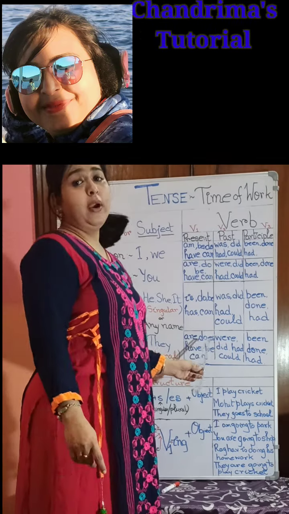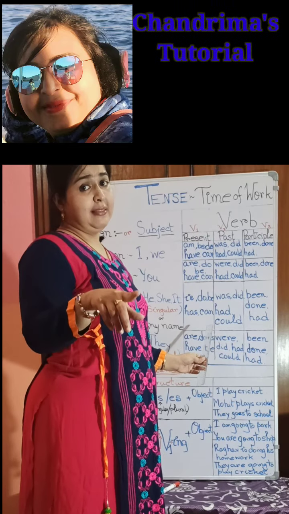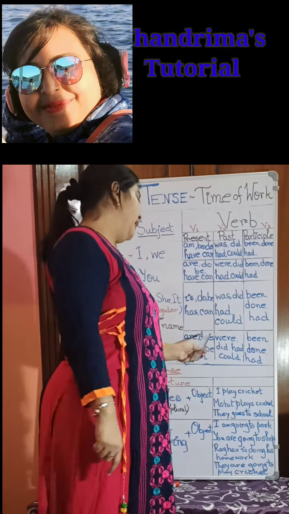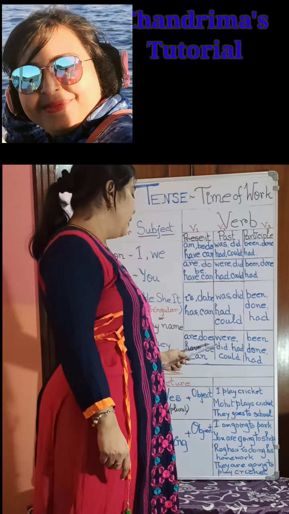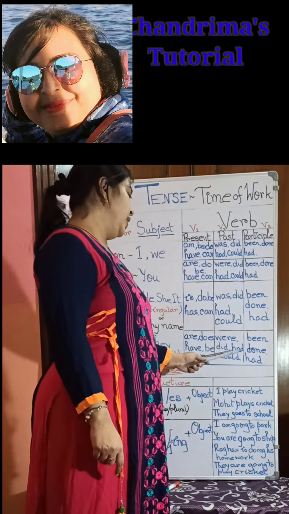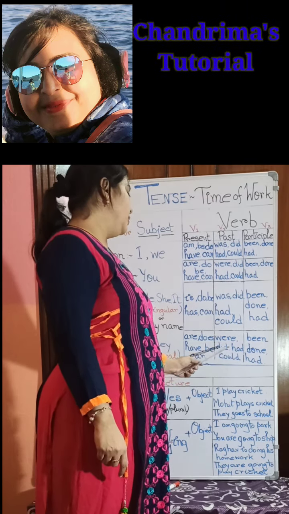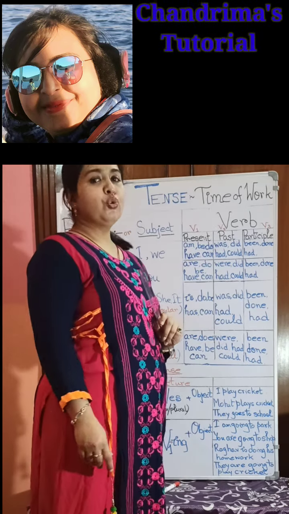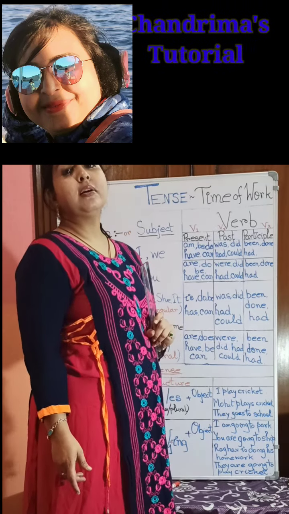For "are", when it is in past tense, that means the verb's second form, it will change to "were"; "does" will change to "did", "have" will change to "had", "be" will change to "was", and "can" changes to "could". And lastly, what remains?